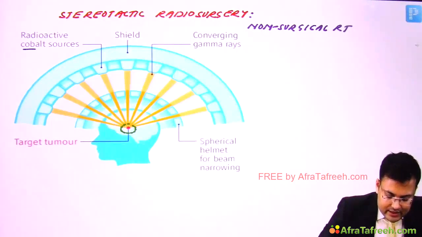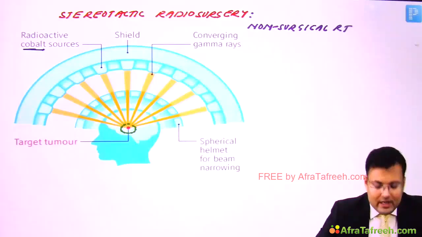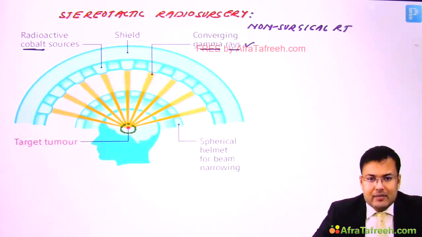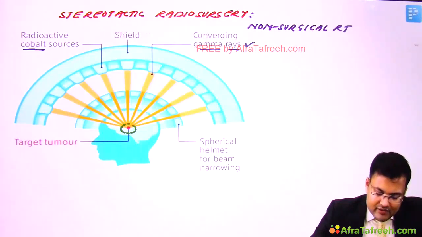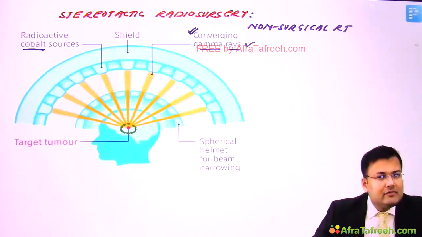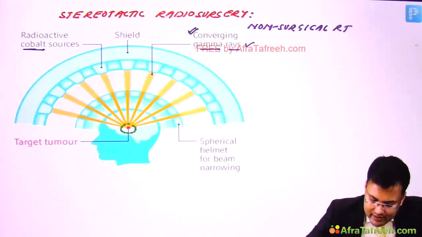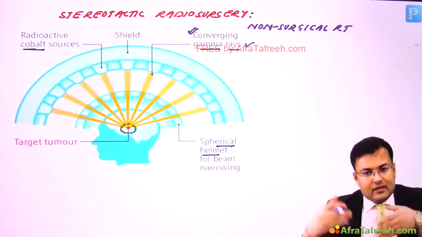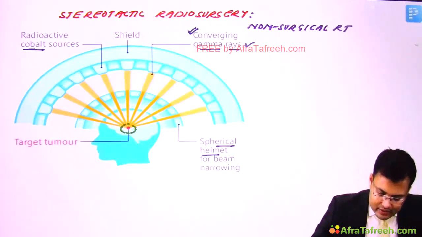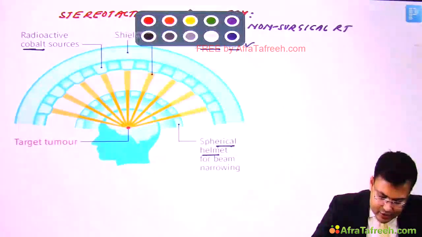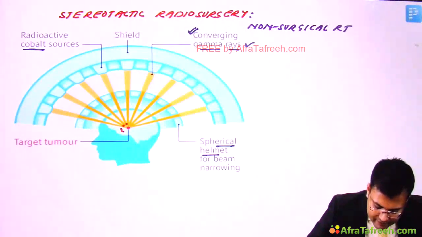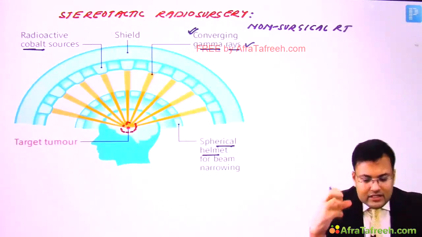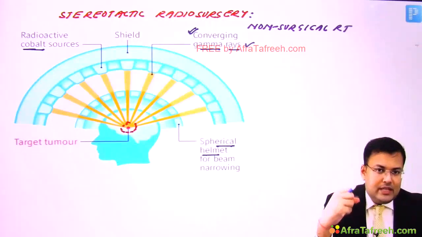You can see that there is cobalt, radioactive cobalt, and from this radioactive cobalt, what is being emitted? Gamma rays. And you can see what kind of gamma rays are being used. These are converging gamma rays, and here we are using a spherical helmet. Why? So that there is further beam narrowing. And can you see, this is the target tumor, a defined volume of brain where precisely targeted concentrated dose of radiotherapy is being given.